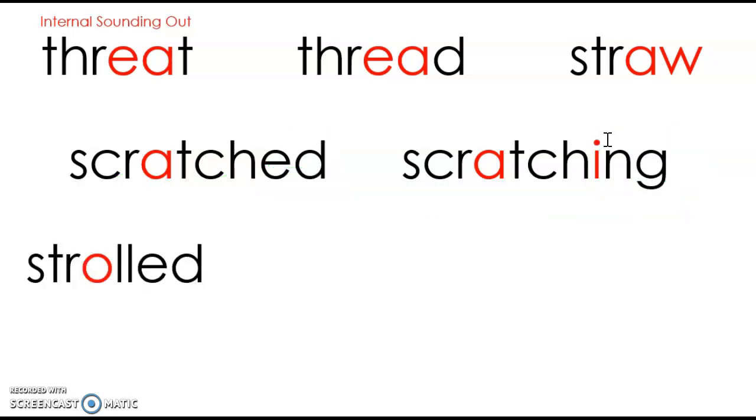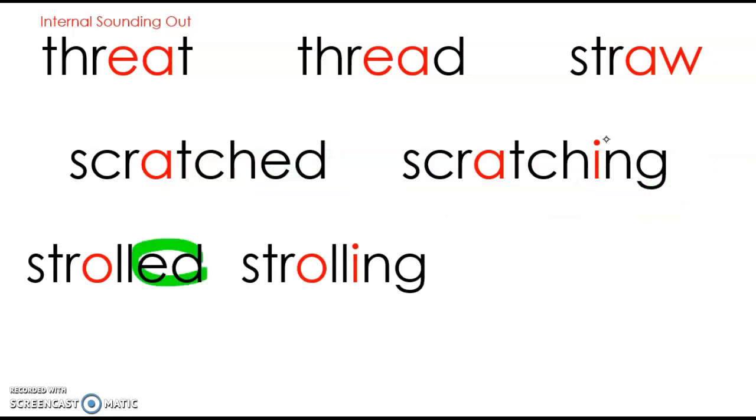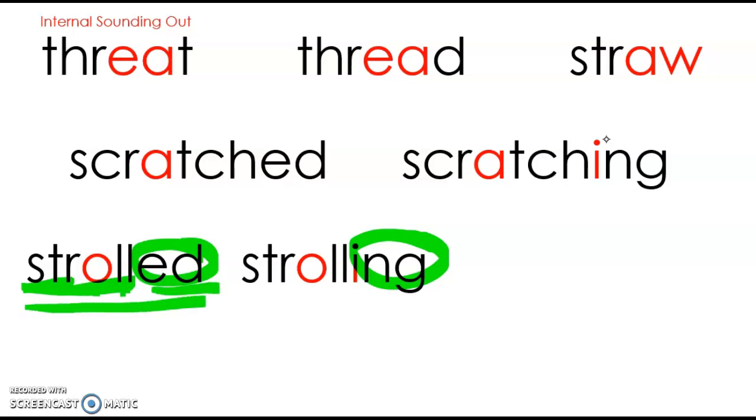Let's look at two more. Ed here, ing here. The base word is stir. The word is stroll. That's another word for walking. So we have strolled. Yesterday I strolled down the street. It already happened. Right now I am strolling down the street. It's something you're doing right now.